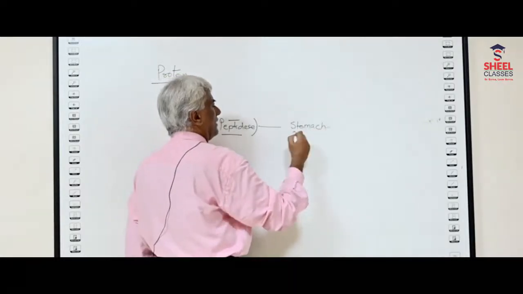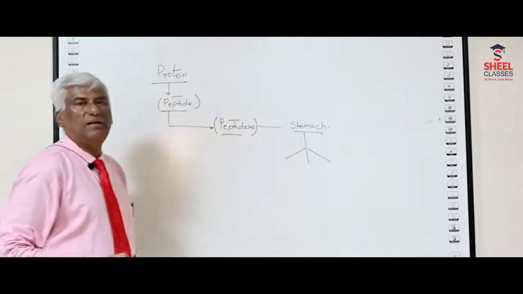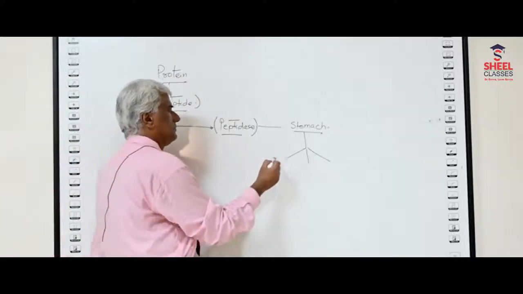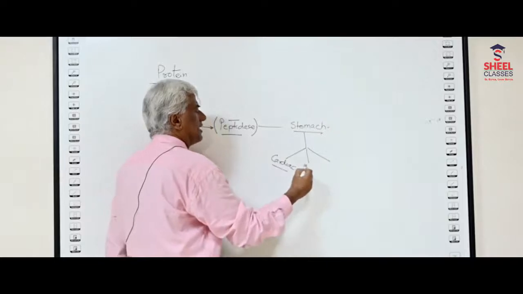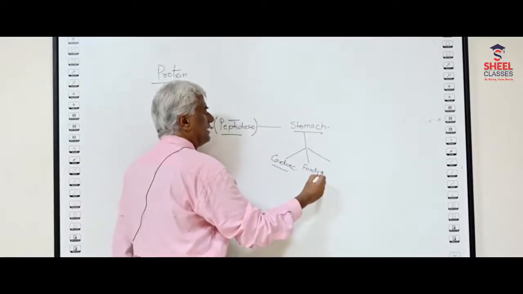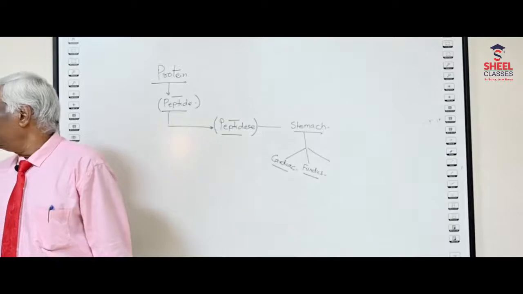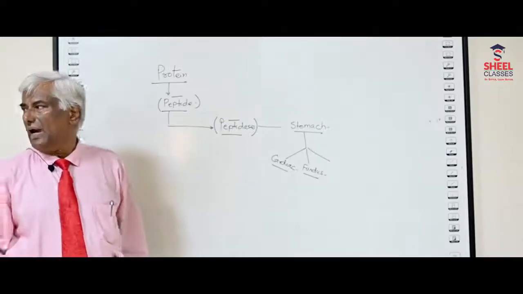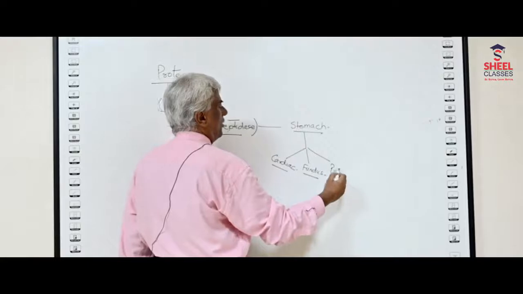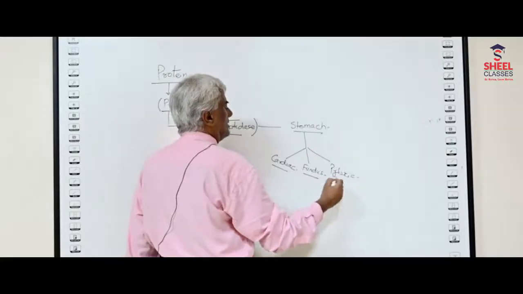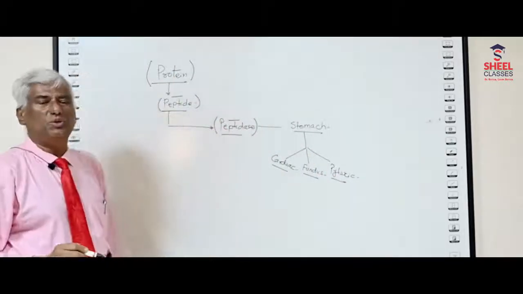The stomach has three specific parts. The one is called cardiac. The another one is called fundus. The third one, which is a very important part, is what we call pyloric. See, in the medical entrance exam, there is always a question asked.